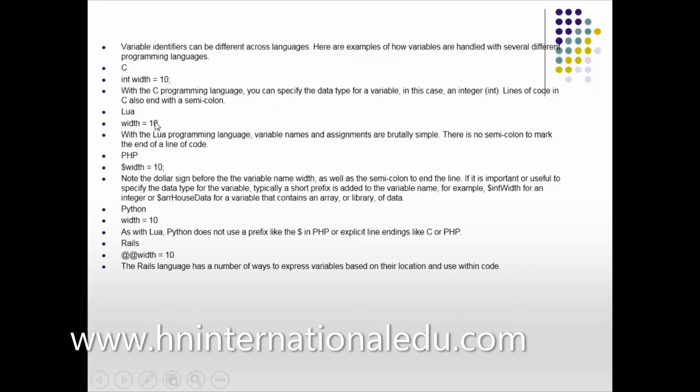With the C programming language, you can specify the data type for a variable, for example, an integer. Lines of code in C also end with a semicolon. This semicolon must be written in C++, Dev C, and MATLAB. What does the semicolon do? The semicolon means my instruction has ended. Now go to the next instruction.